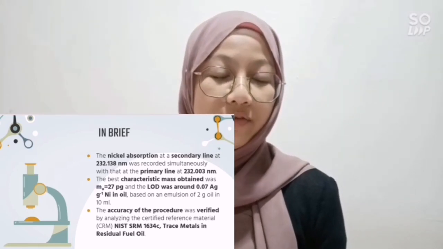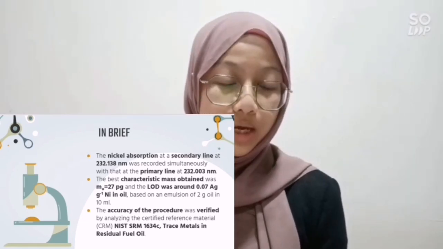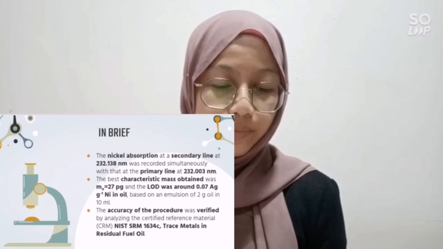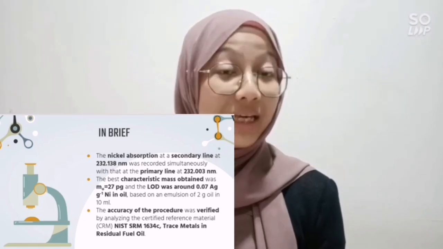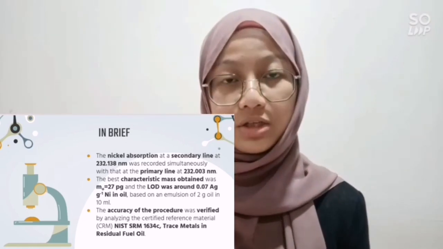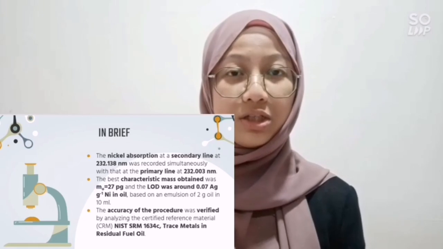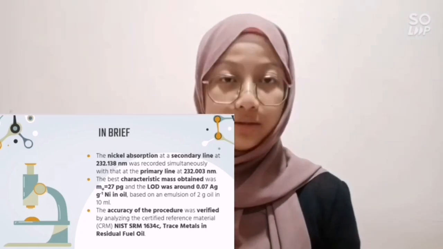So, graphite furnace atomic absorption spectrometry, or GFAAS, appears to be an alternative since the results from sample dilution with xylene and ashing were found to be practically identical. So, based on this study, the researchers mentioned that this method using GFAAS was found to be the most suitable to determine nickel.